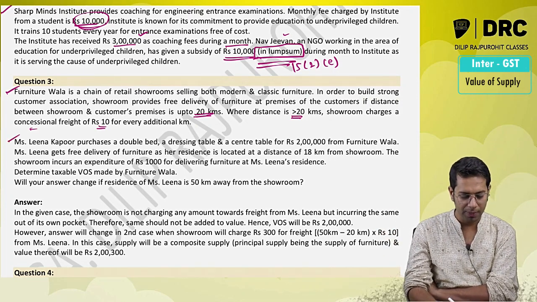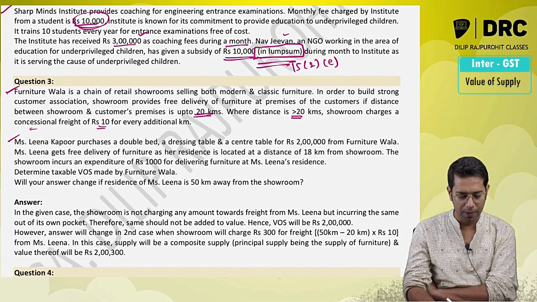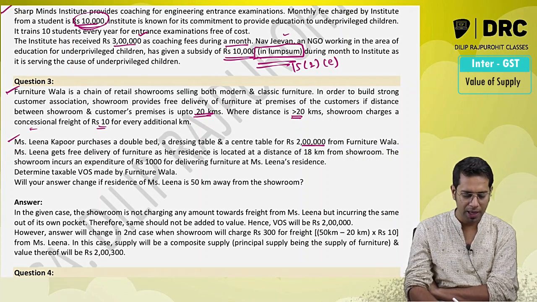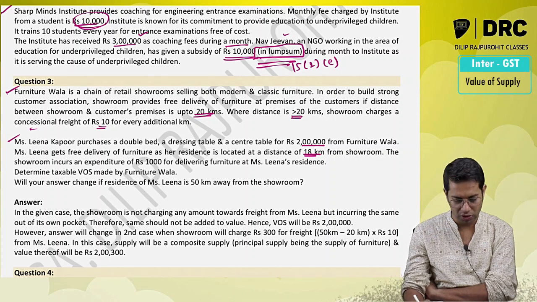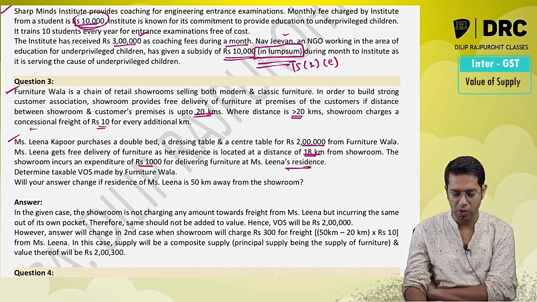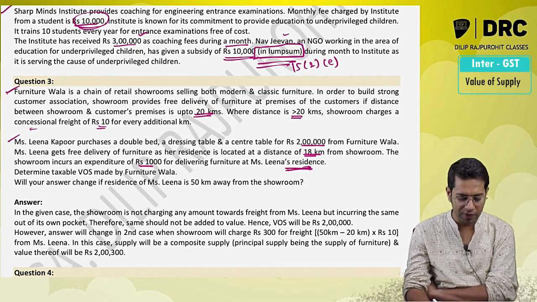Miss Leena Kapoor purchases a double bed, a dressing table and a central table worth rupees 2 lakhs from Furniture Wala. Miss Leena gets free delivery as her residence is located 18 kilometers from the showroom. The showroom incurs expenditure of 1,000 rupees for delivering the furniture to her residence. Determine the value of taxable supplies.